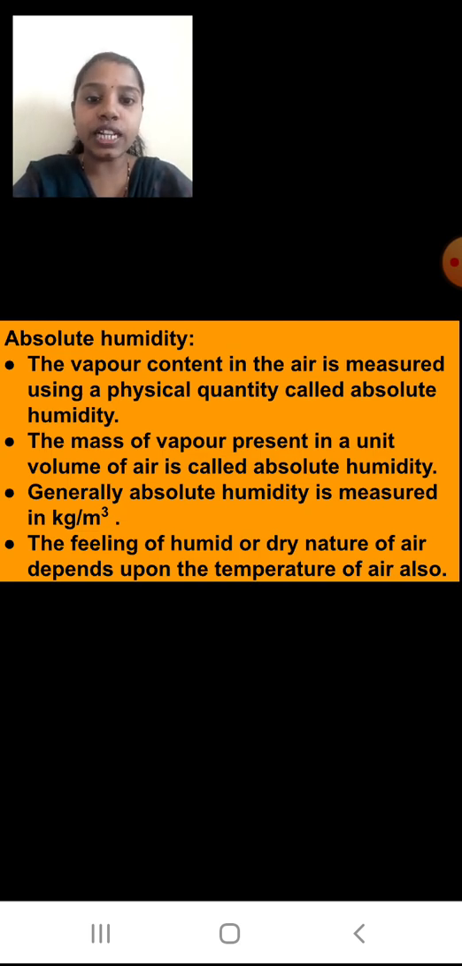Okay, the feeling of humid or dry nature of air depends upon the temperature of the air also. So whether the air is humid or dry, this nature of the air depends upon the temperature of the air also. As it depends upon the content of vapors in the air, it will also depend upon the temperature. Okay, students, I hope you have understood what absolute humidity is.